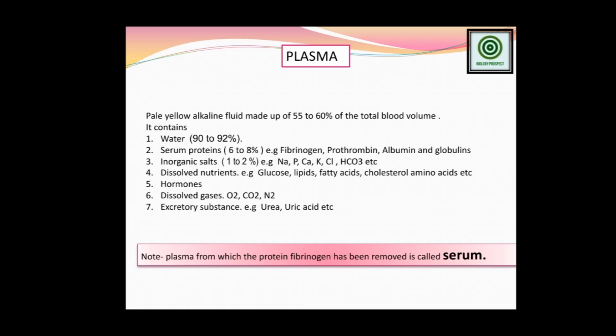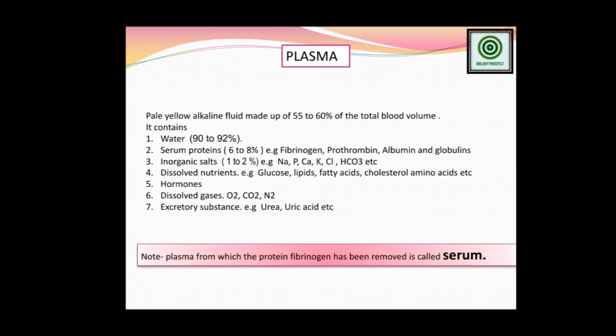So what is fibrinogen and what is the function of fibrinogen? I will explain after explaining these parts. So first try to understand the serum protein, that is 6 to 8%. The different types of serum proteins are fibrinogen, prothrombin, albumin, and globulins. These are the four serum proteins present in blood plasma, making up 6 to 8% of the total blood plasma.